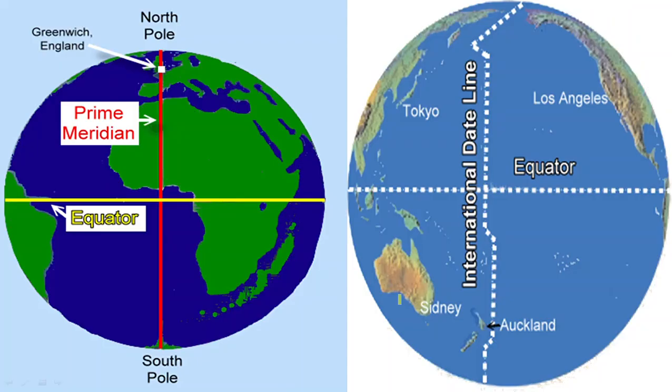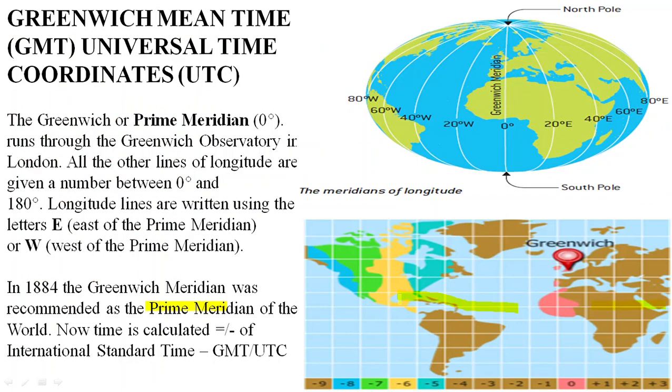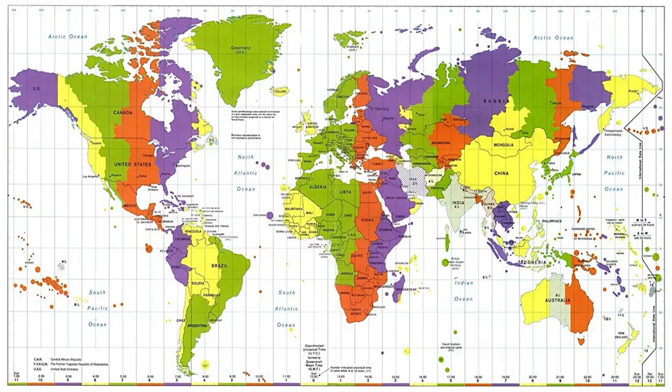So that is the concept of time zone, from where the concept of time zone has come. So time zone is basically the region where we observe the same time. Okay, so there's UTC. Countries to the east are UTC plus 1, plus 2. For example, India has UTC plus 5:30, that is 5 hours 30 minutes. So we are 5 hours 30 minutes ahead of time at Greenwich, and on the west we have UTC minus 2, minus 3, minus 4, minus 5. Okay, so that is the concept of time zone.